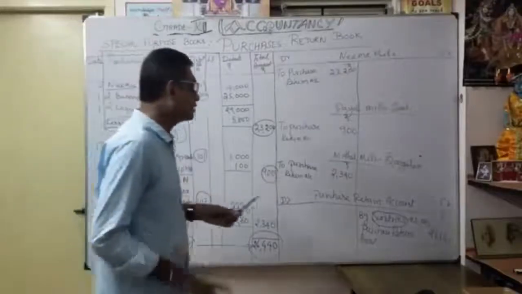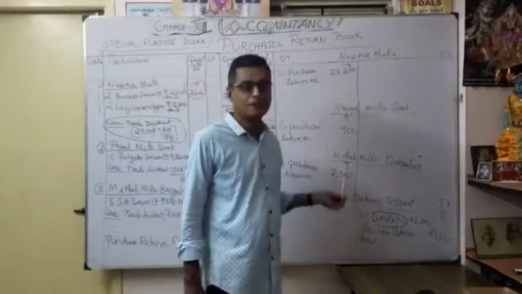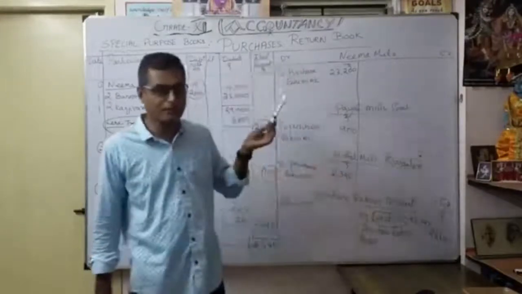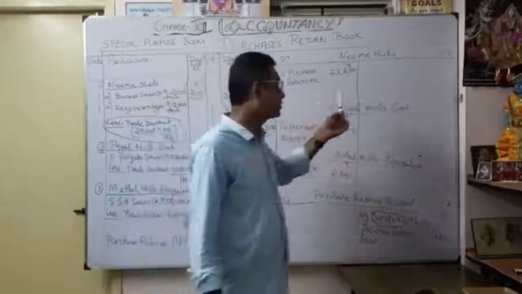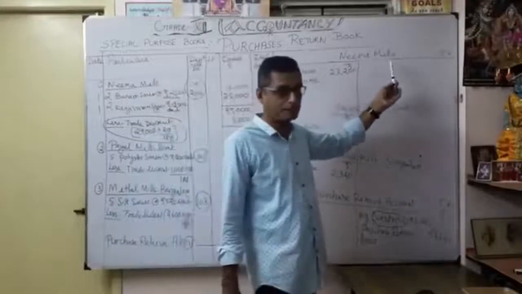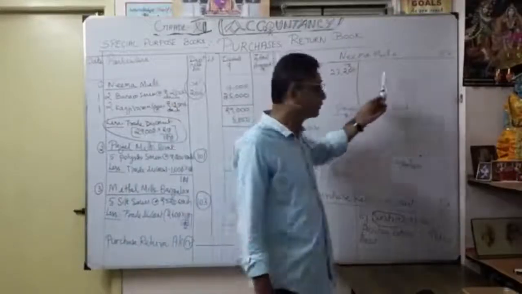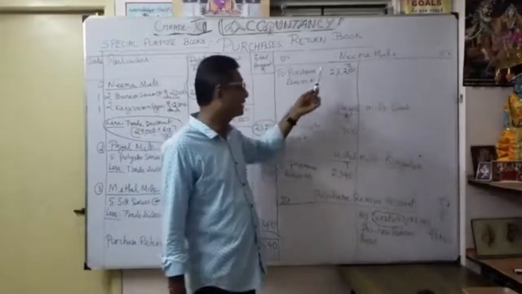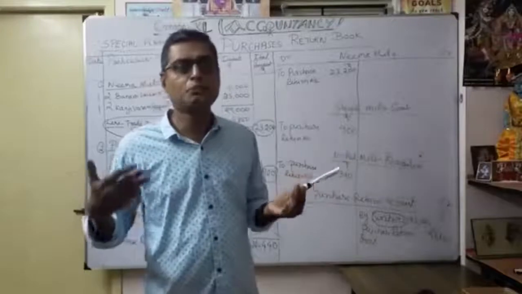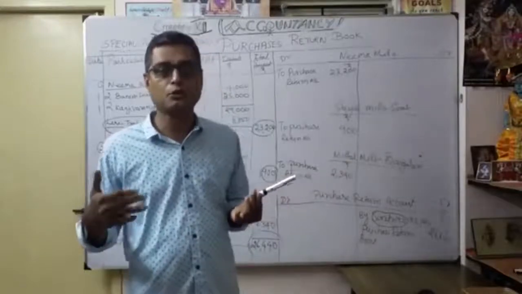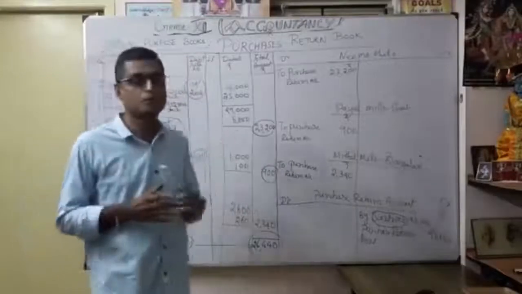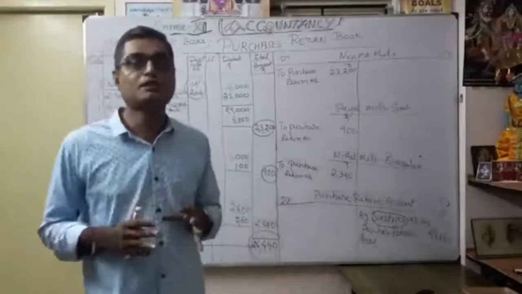In the same manner you want to open the purchase return account. The purchase account shows purchases as debit, and here the purchase return account is credit. In the same manner, the supplier account you want to show as credit, for the amount purchased from the particular supplier. There, in the supplier's account, we credit it. Here, as a purchase return, we debit it. Understood? When you compare the purchase book and the purchase return book, after 2 or 3 problems once you work them out, you can clearly understand how to prepare the purchase book and the purchase return book. I hope that now you understood the purchase return book.